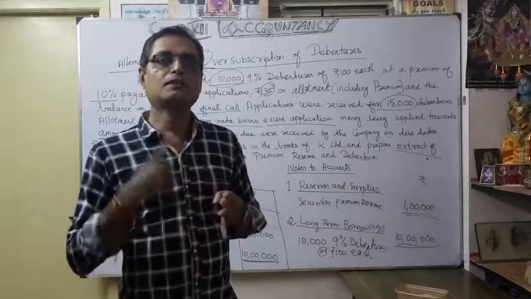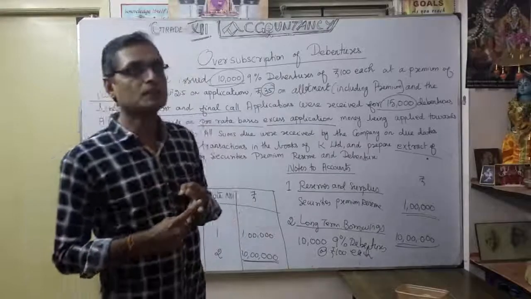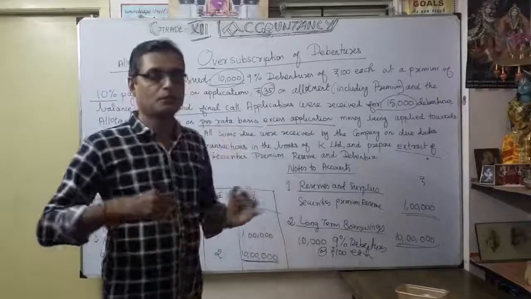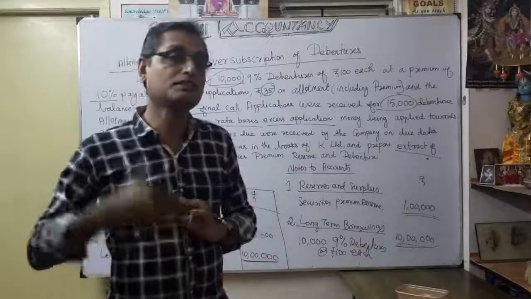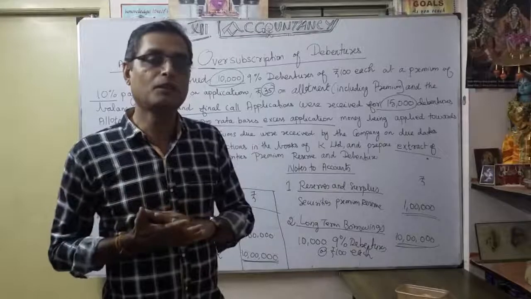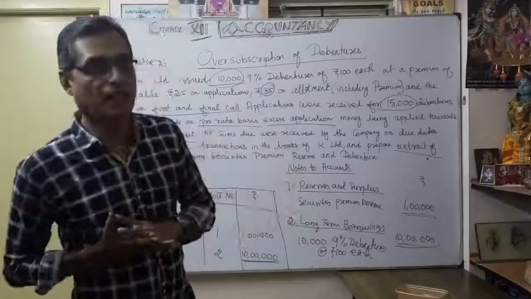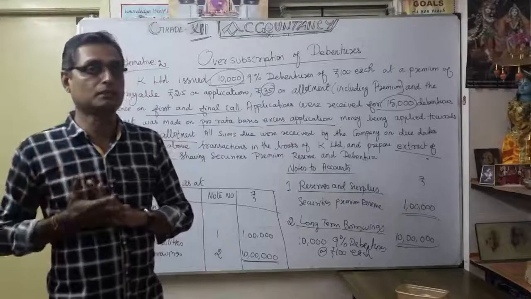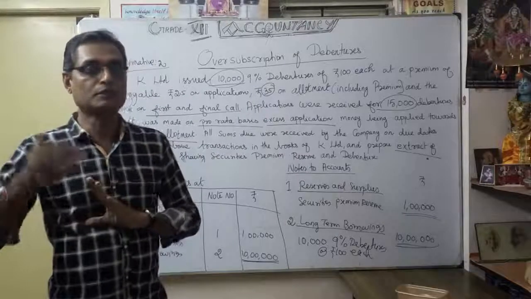The second is the partial or pro rata allotment we discussed. Under that, here is the balance sheet disclosure. In our next session, we are going to discuss the third alternative, a combination of both pro rata and reduction of the application of debentures, that is, excess application of debentures. That's what we are going to discuss in the next session.